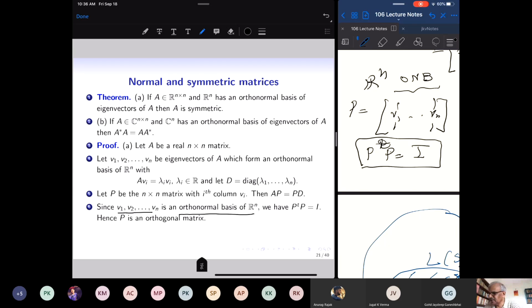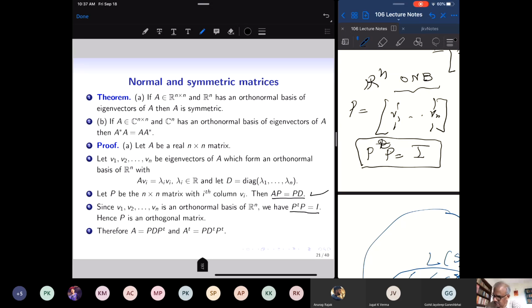Because P transpose P equal to identity is precisely saying that eigenvectors are unit vectors and they are mutually perpendicular. You just multiply P transpose P and you will see that this statement is the same as saying that the column vectors of P form an orthonormal basis. So A having an orthonormal basis of eigenvectors translates into two conditions. First condition is AP equal to PD. The second condition is P transpose P equal to identity.